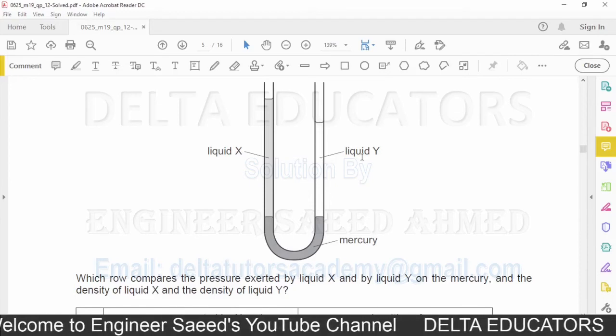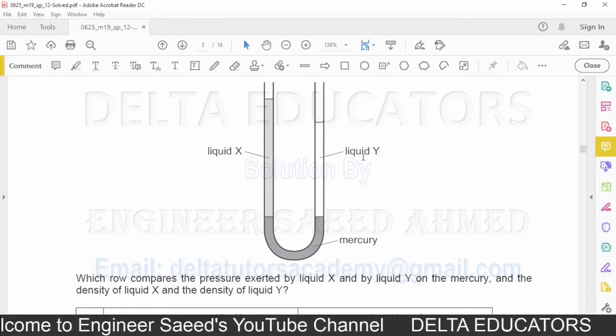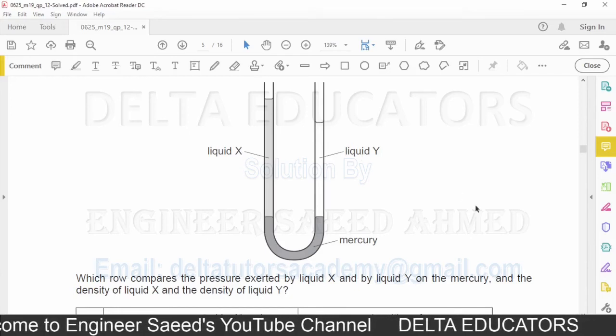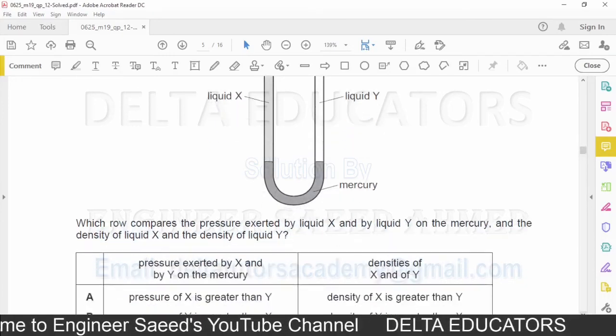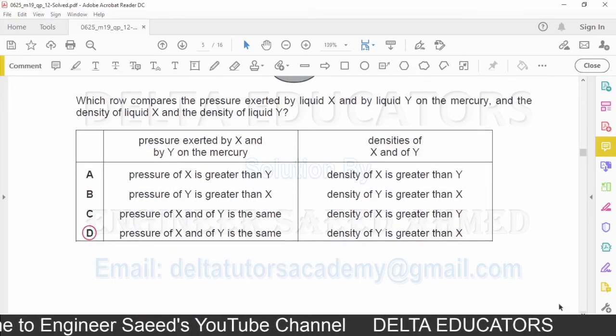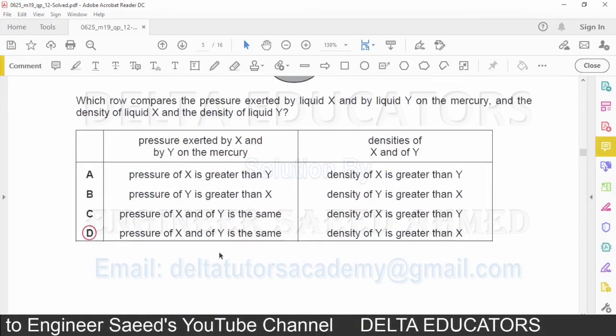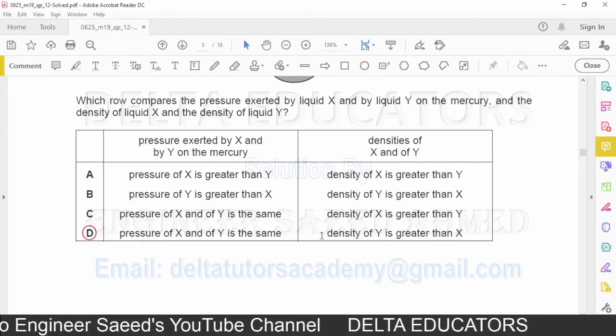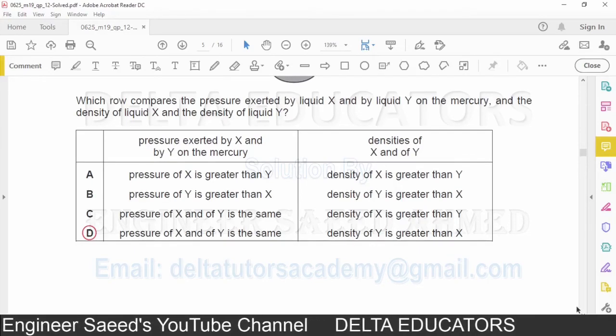So the density of liquid Y should be more than the density of liquid X. Density of liquid Y is greater than X. It is given here in option D. So correct option D.